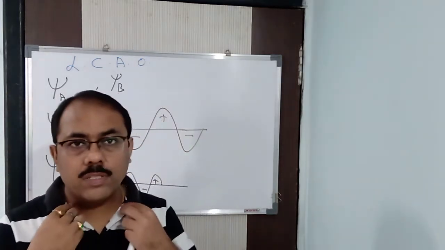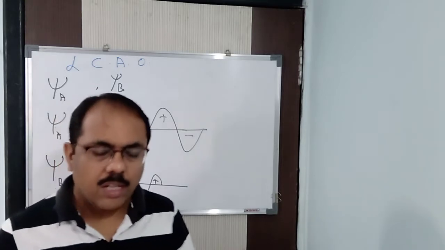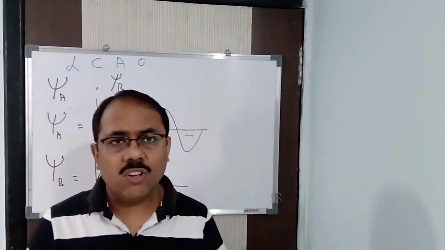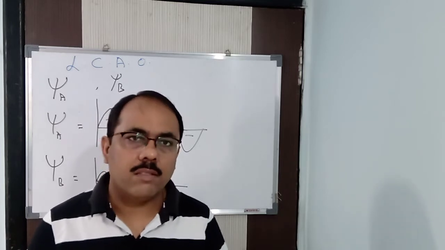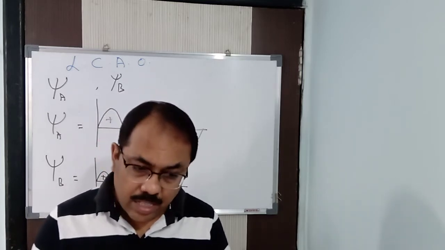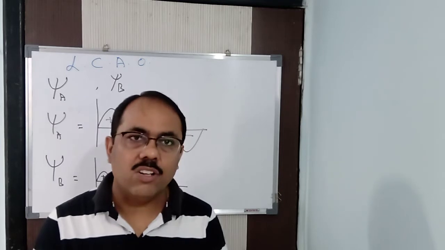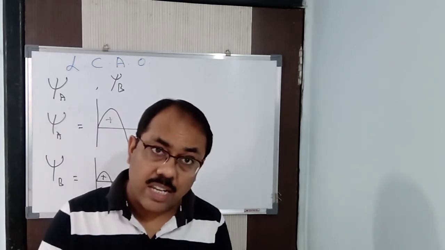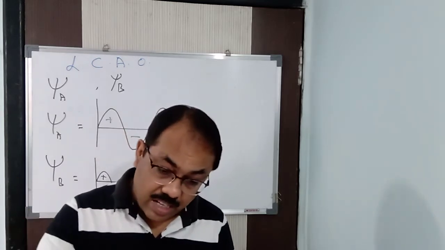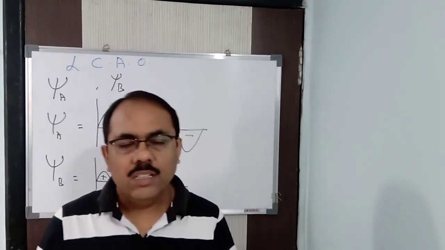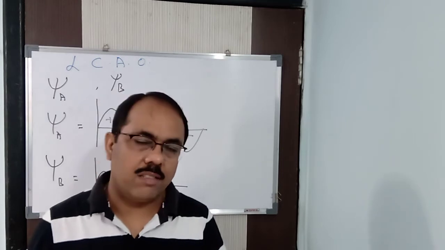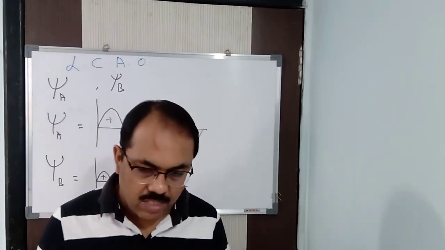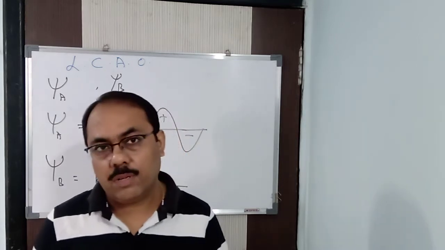If one is starting from plus and another is starting from minus, then they are said to be out of phase. When two waves out of phase meet one another, they give rise to destructive interference. It means the electron density is less in that case and energy is concentrated. It is not released, energy is concentrated. Electron density is less and as a result energy gets concentrated, meaning it is more, due to which the stability is less. But in case of constructive interference, when the two waves are in the same phase, what happens?